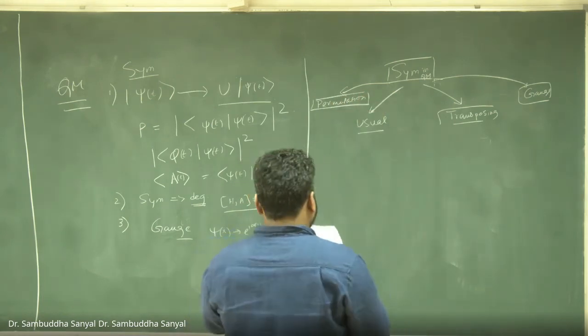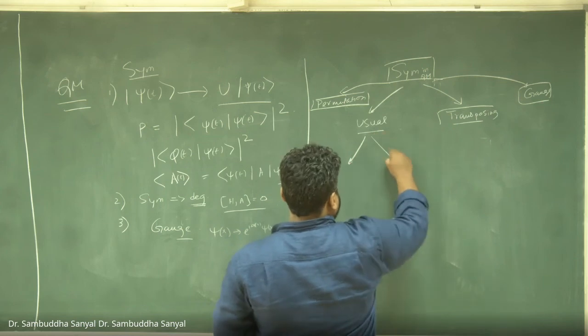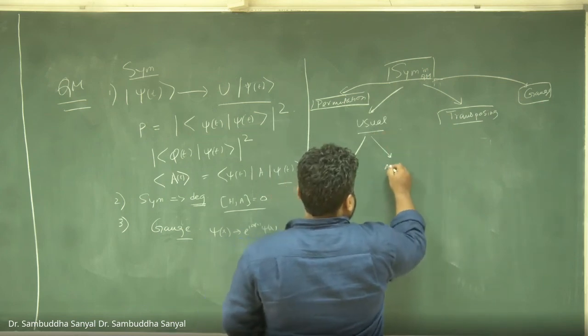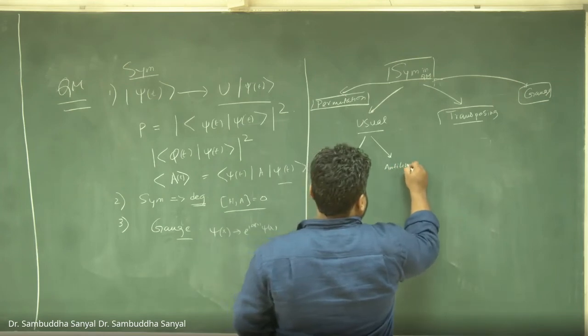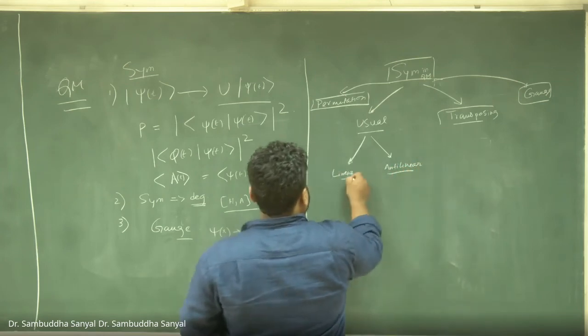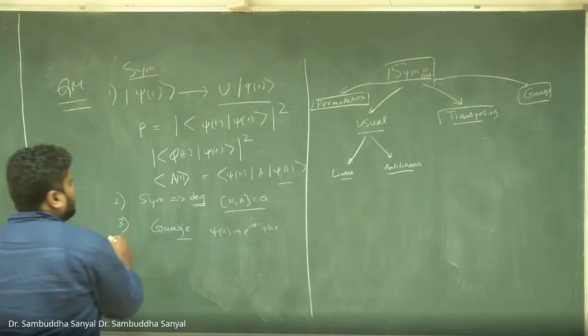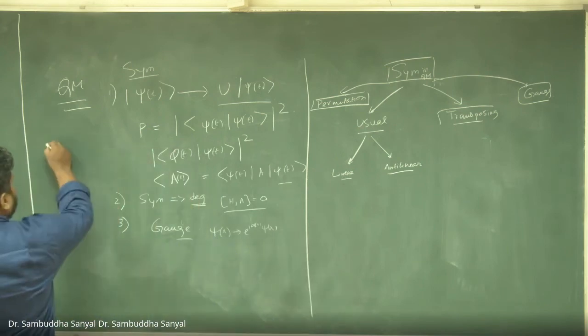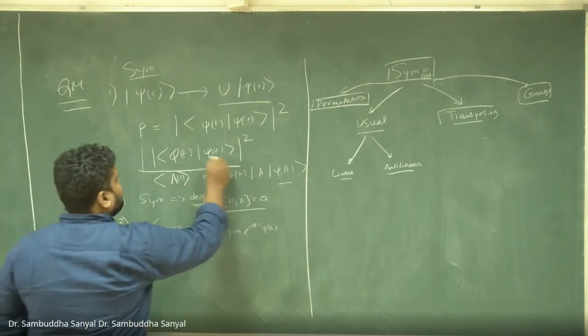So usual can be of two types. One is linear, another is antilinear. Where does it come from? It comes from the fact that the object I want to preserve is this guy. This is the most general object.